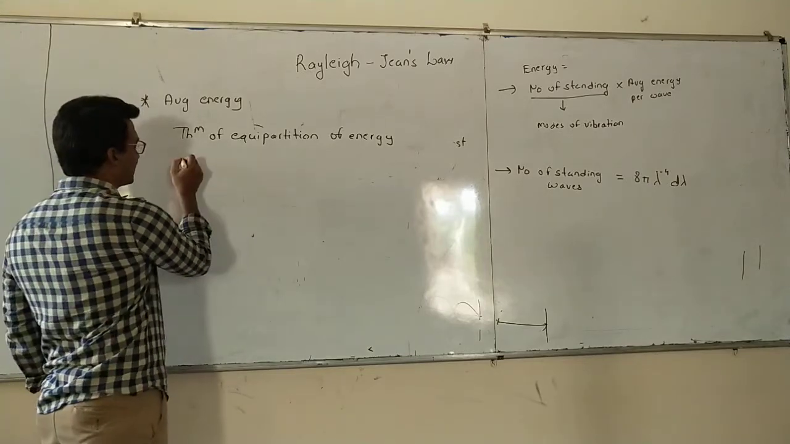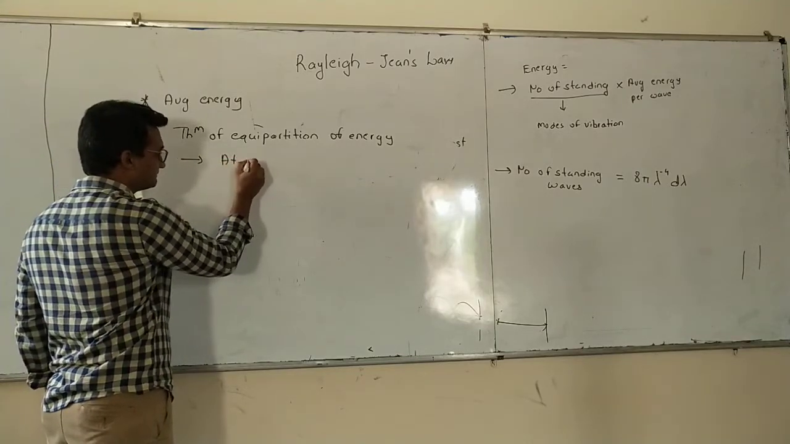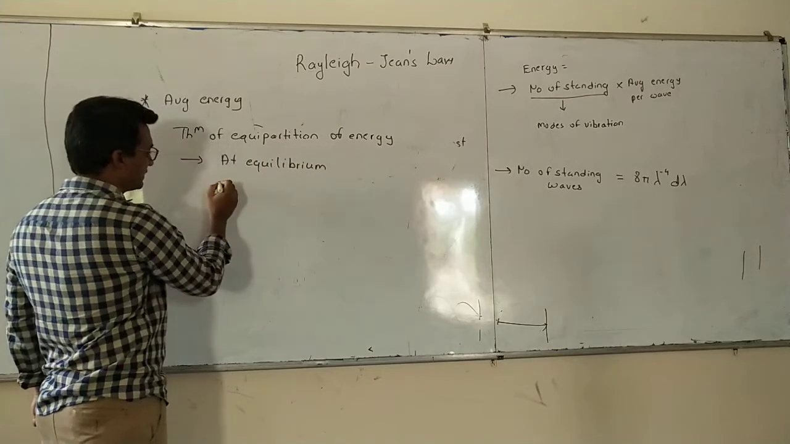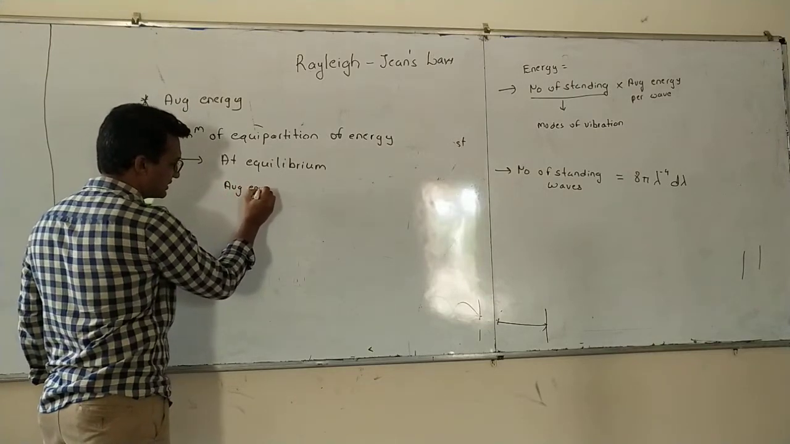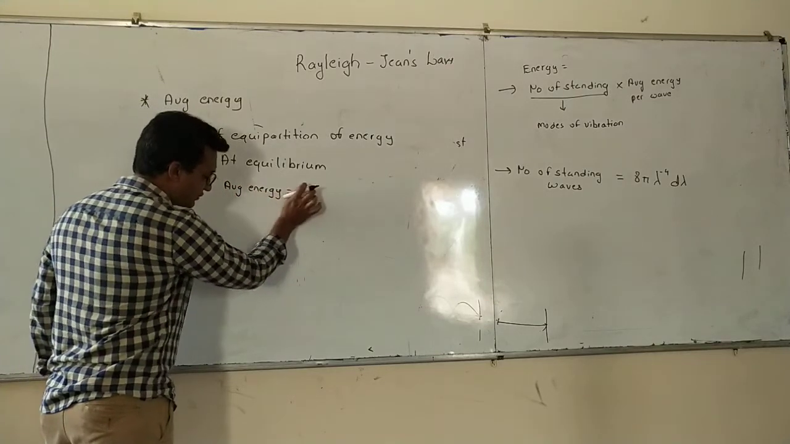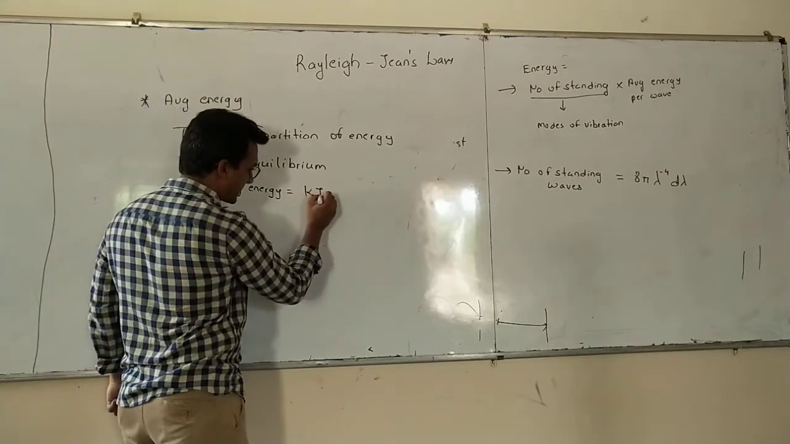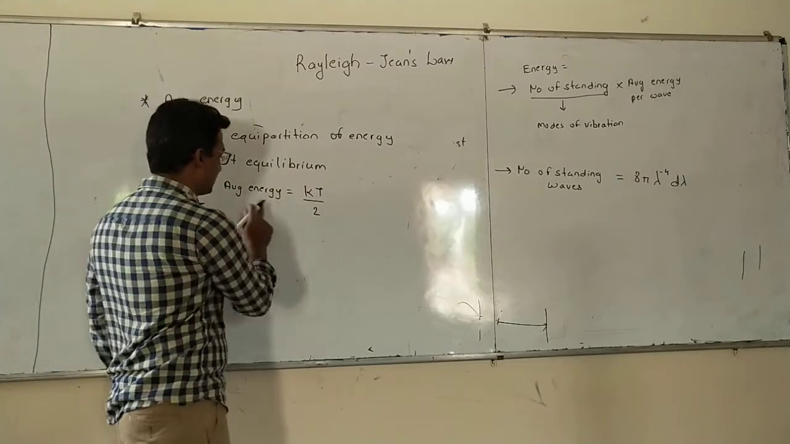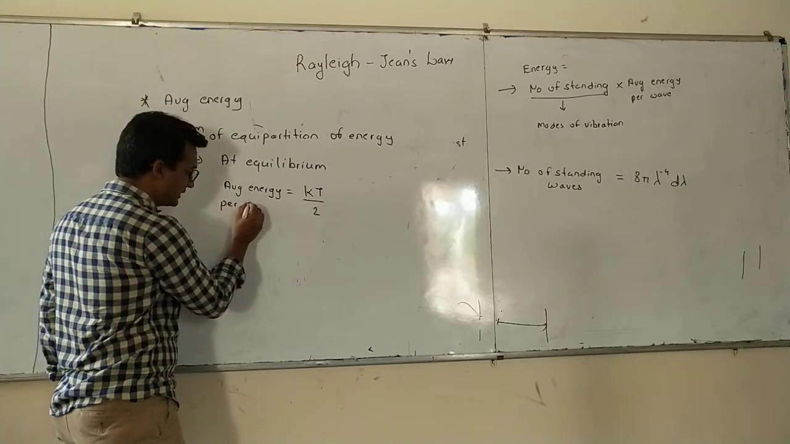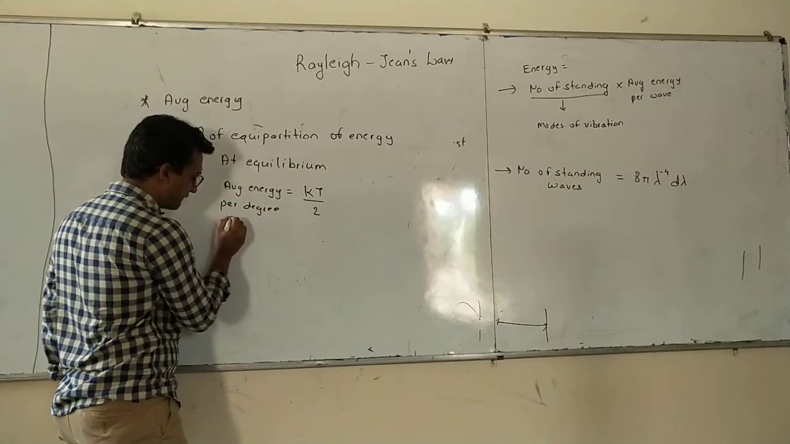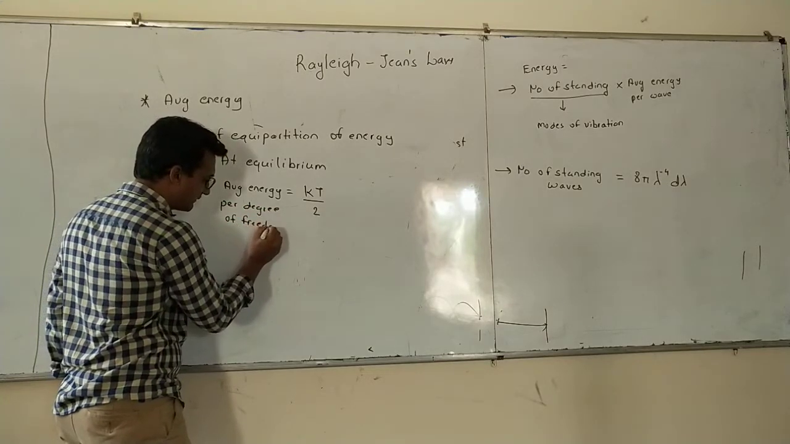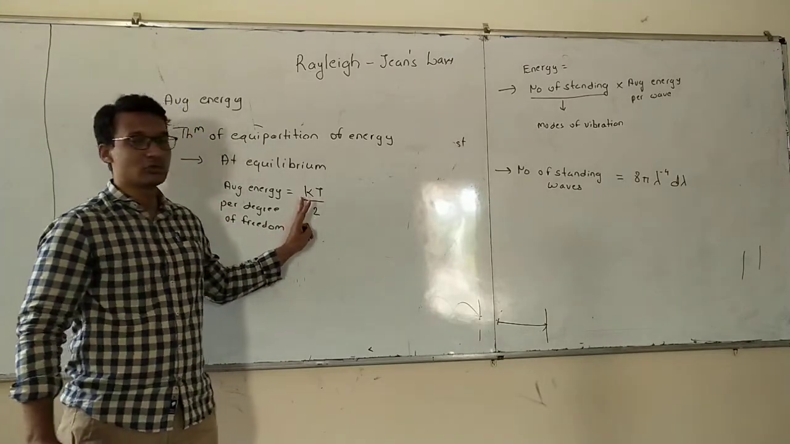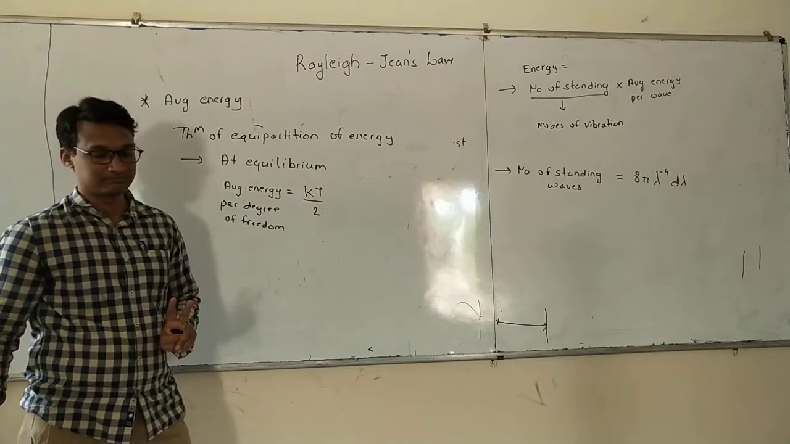This theorem of equipartition says that at equilibrium the average energy per degree of freedom will be equal to kT divided by 2, where k is Boltzmann's constant and T is the temperature.